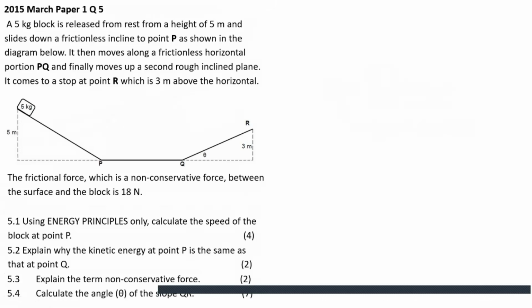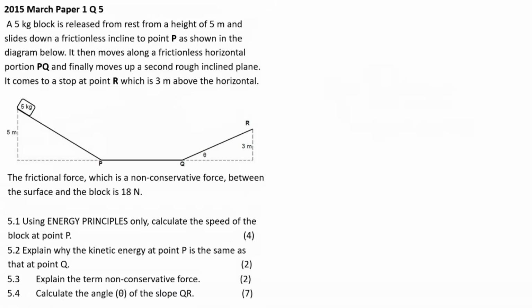Here's an interesting question. 2015 March, please write down the title, and I'll send the handout as well. A 5 kg block is released from rest from a height of 5 meters and slides down a frictionless incline, then a horizontal portion PQ, and finally moves up a second rough inclined plane.